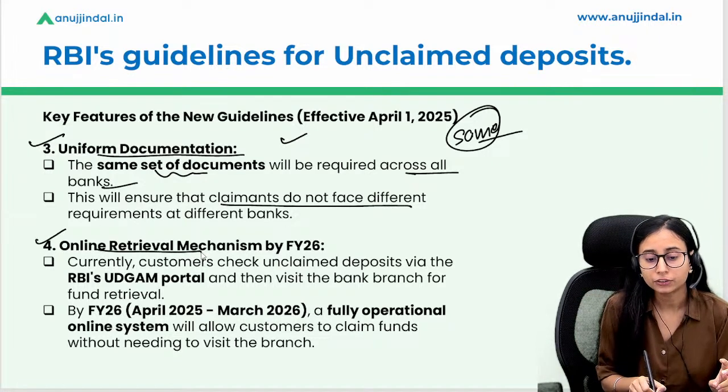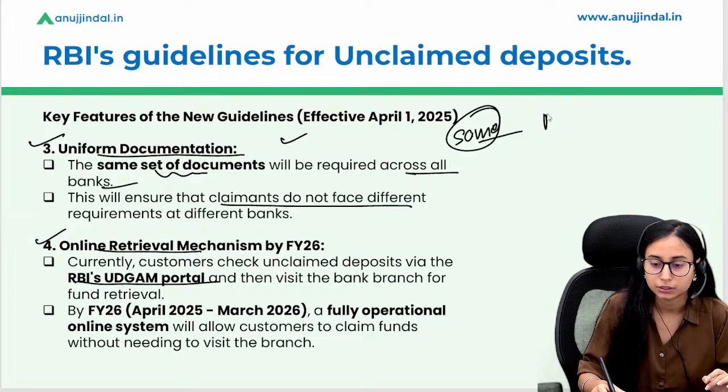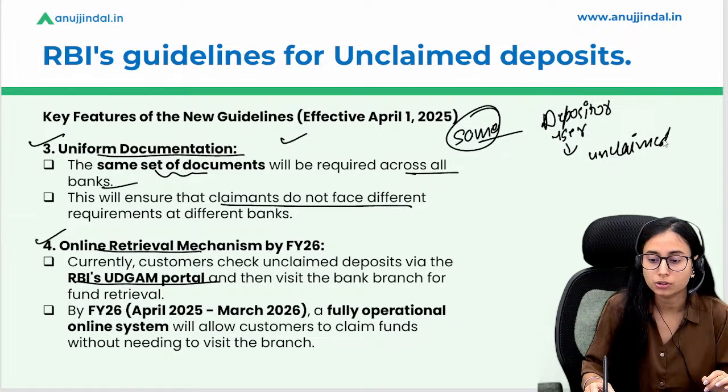Then we have an online retrieval mechanism wherein the RBI Udgam portal is being used, wherein the depositor or the user can simply find their unclaimed deposits and their account details on such portal.